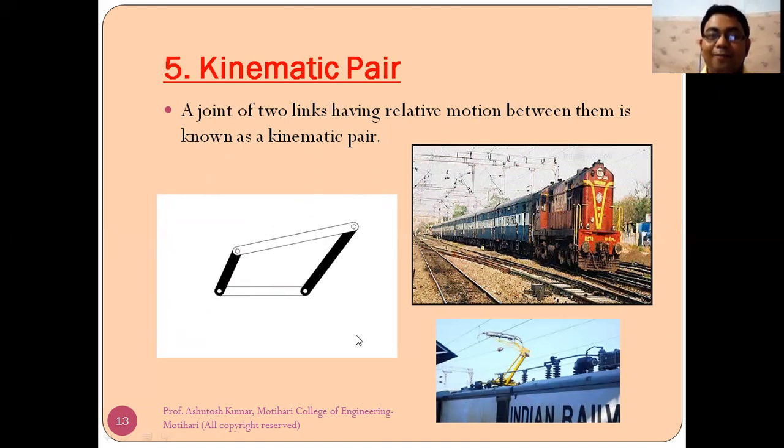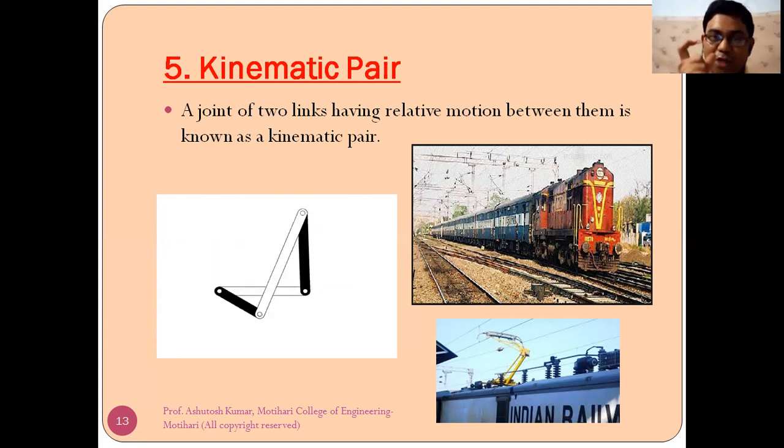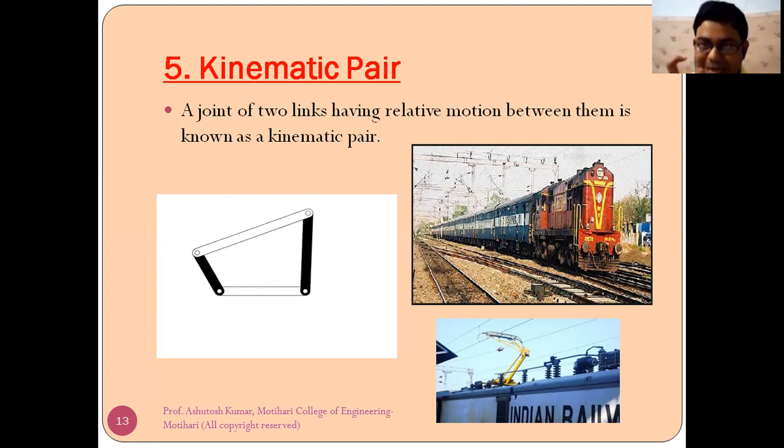A joint of two links having relative motion between them is known as kinematic pair. Pair is known as kinematic pair. So connection of two links having relative motion with them.